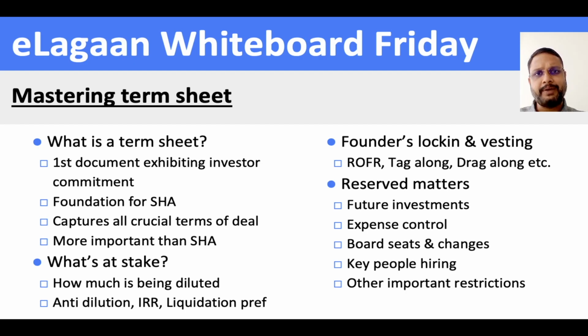The third point I wanted to highlight is the liquidation preference. Again, if they are into preference shares, certainly they will get the money in a preference manner, like they would first take the money out. But is it 1x, 1.5x, 2x? That is where you have to look at liquidation preference. Or is it like I take the money, and in the balance also I get the same share as, say, if I hold 20%.